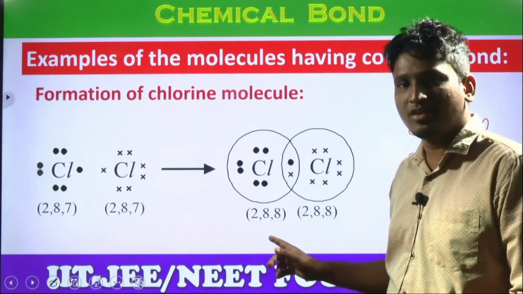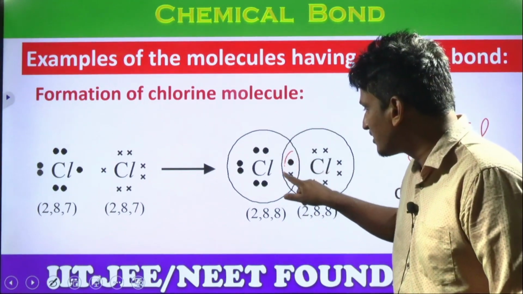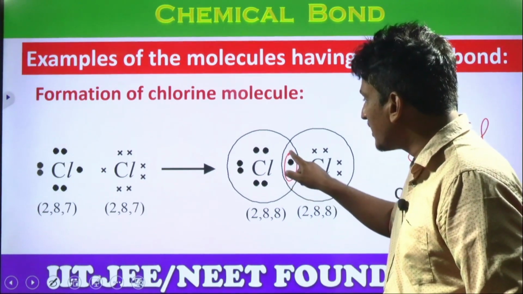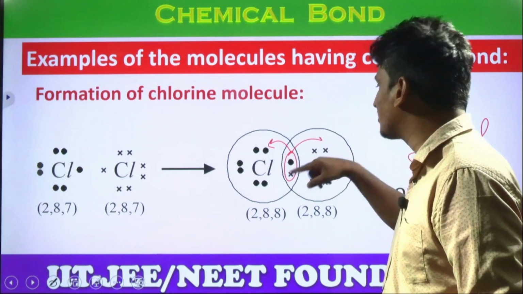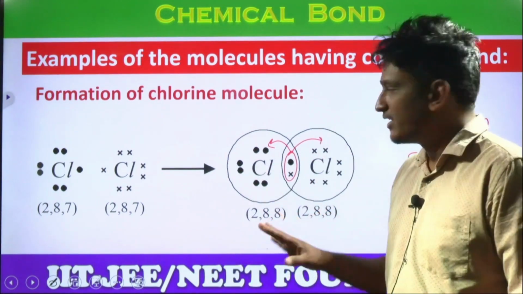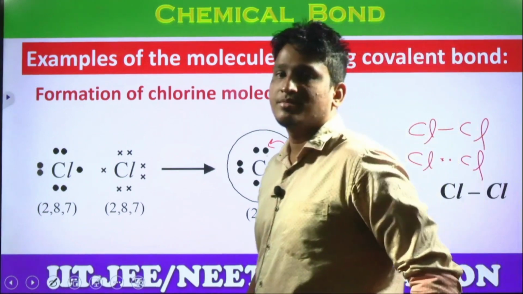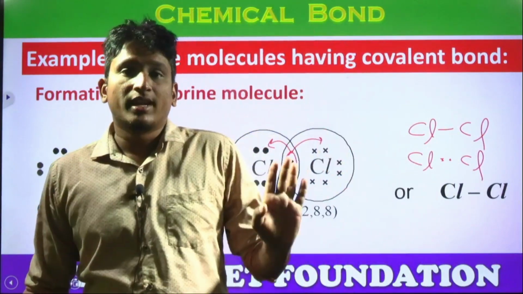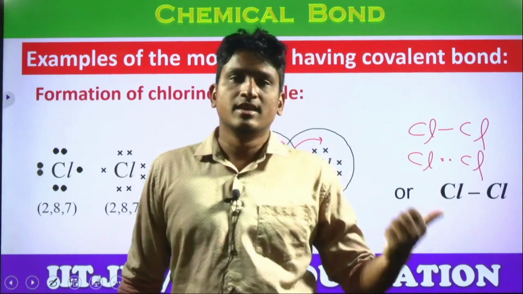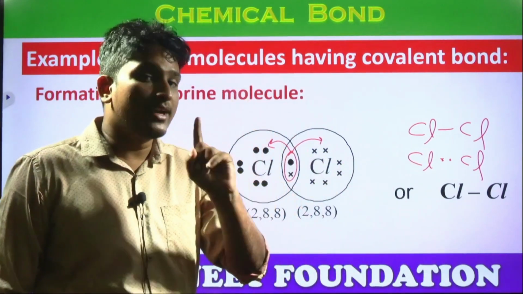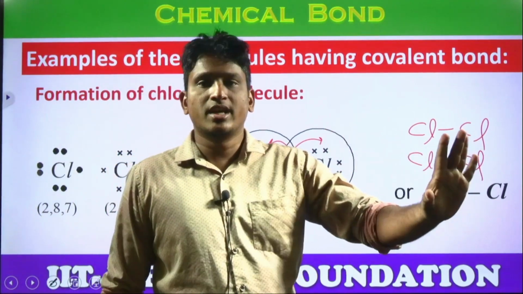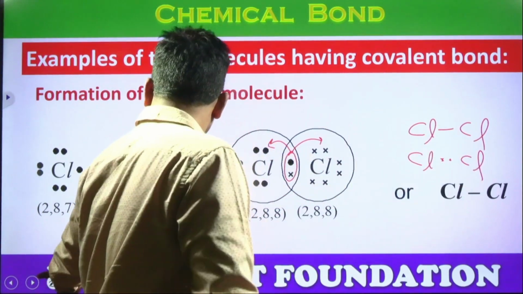Octet configuration or not? Now these 2 electrons, a pair of electrons, are influenced by this chlorine atom as well as this chlorine atom. Understood? That is sharing. Are they lost? No. They are influenced by the nucleus of both atoms. Remember, in covalent bond we can expect multiple bonds also, double and triple bond. I'll explain in the coming slides. This is a single bond. When is it a single bond? Between the combining elements, if 1 electron pair is shared, that is a single bond, right? Next.